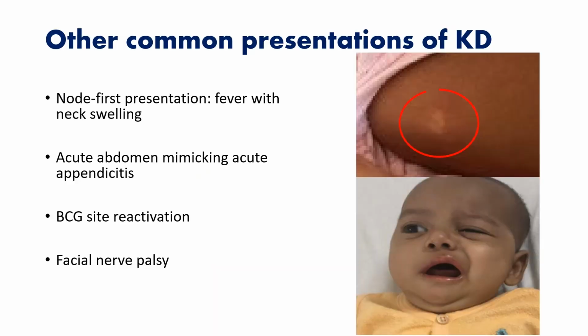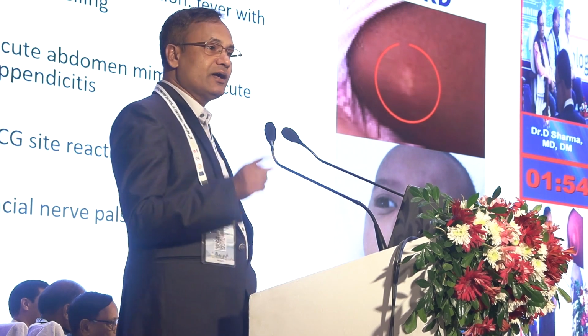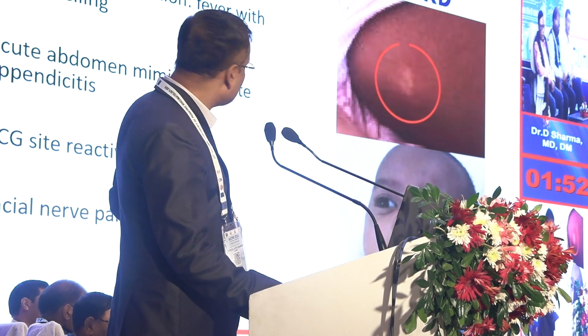Other common presentations: not the first manifestation, only cervical lymphadenopathy, nothing else, fever and cervical lymphadenopathy. That can be the only presentation of Kawasaki disease. Acute abdomen mimicking acute appendicitis. BCG site reactivation, we can see in the picture. I found one case in our area previously when I was in training in PGI Chandigarh. I got another one case. So sometimes we can get it.